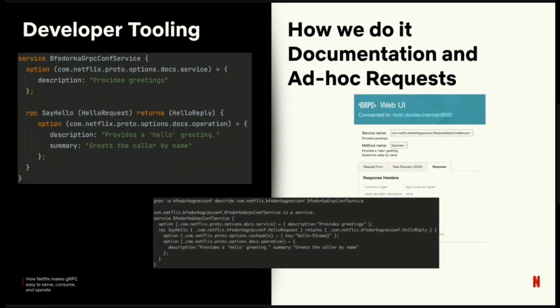Another key development activity is sending ad hoc requests. As we saw before, we have these Proto 3 options for API documentation, so we can annotate our RPCs, our messages, our enums. And then we can now serve this documentation generically via the existing service reflection interface. With that, we can use common tools to display this documentation. And as an example, we have grpcurl here at the bottom from FullStory, and that just works out of the box. It will show you all the Proto options, so it's a really good fit there.